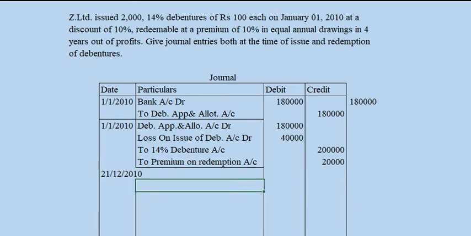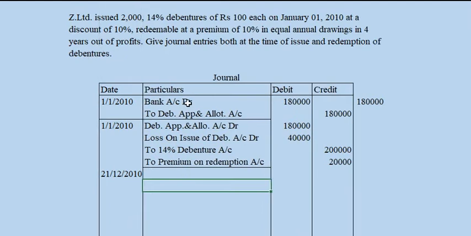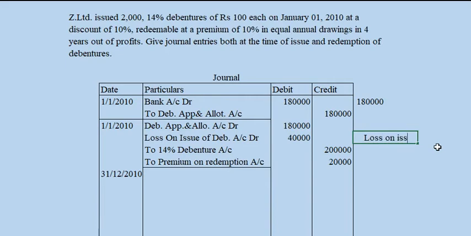31st December 2010. Before moving to that one, we need to determine different things, because here there is a loss of 40,000. This 40,000 is to be written down throughout these 4 years. So each year the loss on redemption is to be treated as loss on issue. The loss on redemption is 40,000, divided by the years, which is 4.